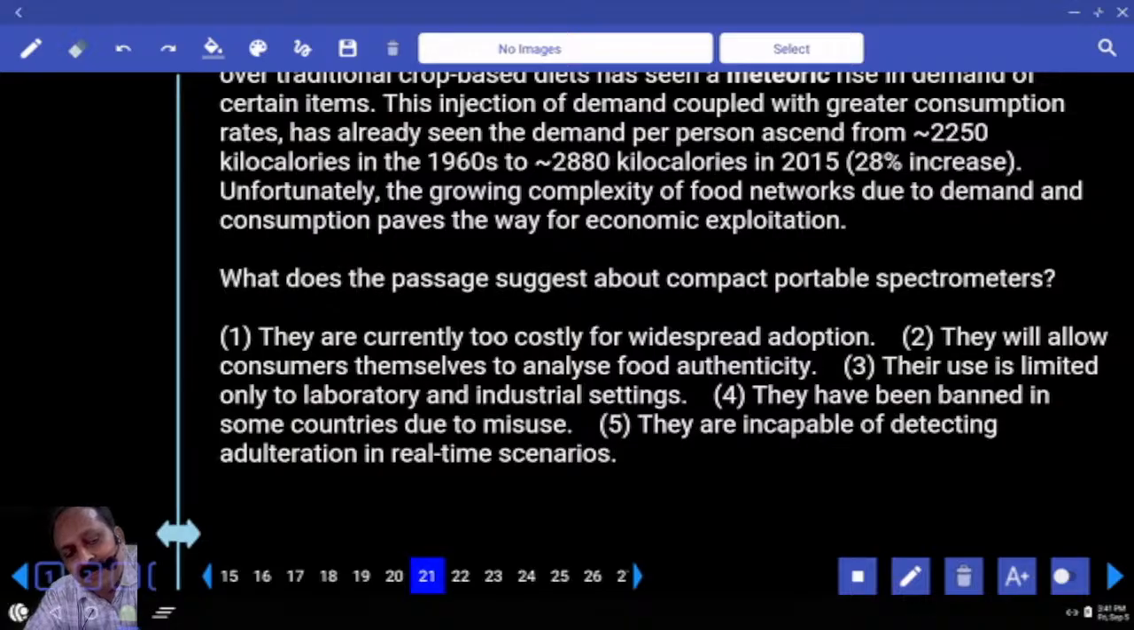What does the passage suggest about compact portable spectrometers? Portable means easy to carry or difficult to carry. They are currently too costly for widespread adoption. They will allow consumers themselves to analyze food authenticity. Mention, not mention. So what is the answer based on that?